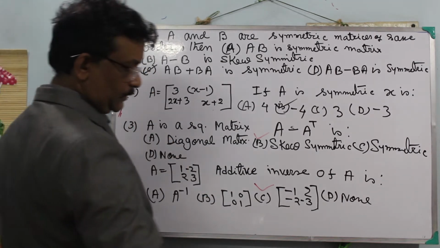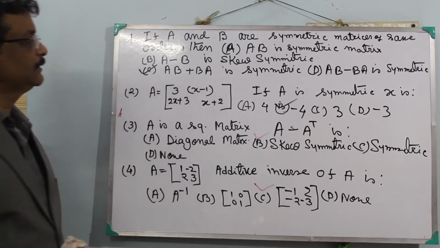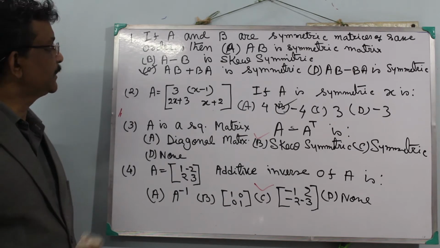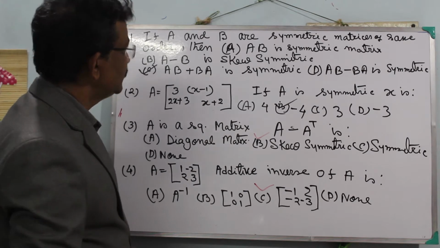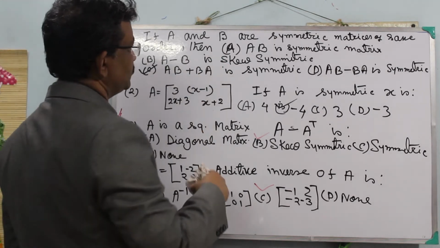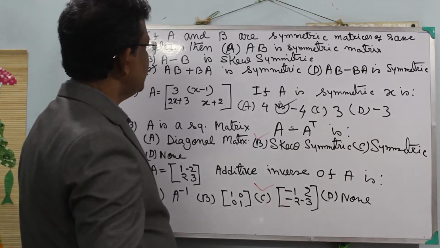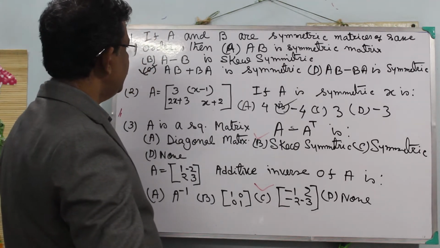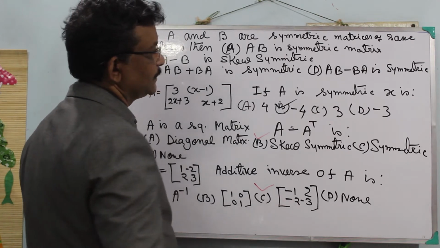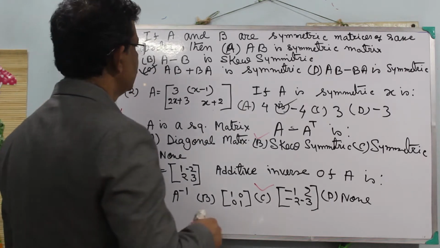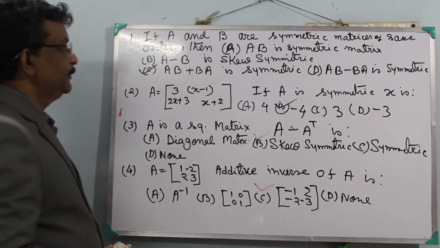So the first one: A and B are symmetric matrices of the same order. Then there are 4 options: AB symmetric, A minus B is skew symmetric, AB plus BA is symmetric, and AB minus BA is symmetric. So the correct one is AB plus BA is symmetric.